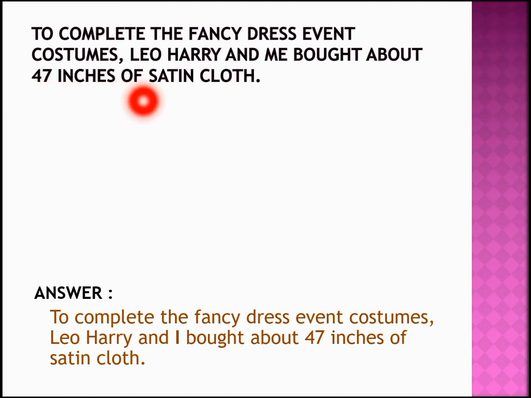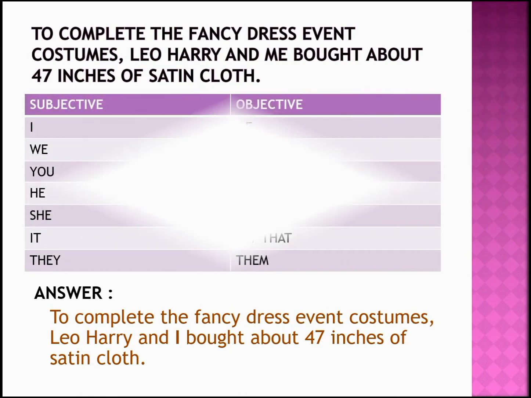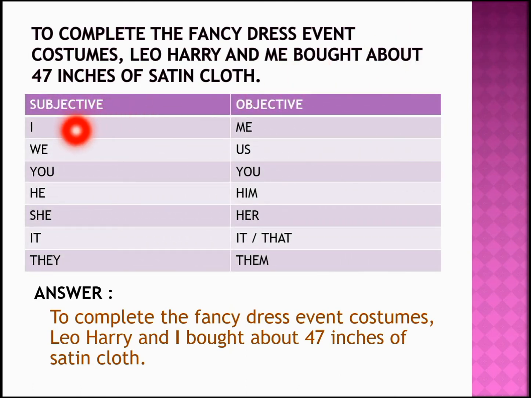Now, this 47 inches of satin cloth becomes your object, bought becomes your verb, Leo, Harry, and me becomes your subject. But me used here is an objective pronoun, it is not a subjective pronoun. So that becomes your error, just like your pronoun tabulation. I is a subjective pronoun and me is an objective pronoun. Since the position of this is in the subject's place, here I have to use a subjective pronoun, not an objective pronoun. Thus the answer: to complete the fancy dress event costumes, Leo, Harry and I bought about 47 inches of satin cloth. Moving to the second question.